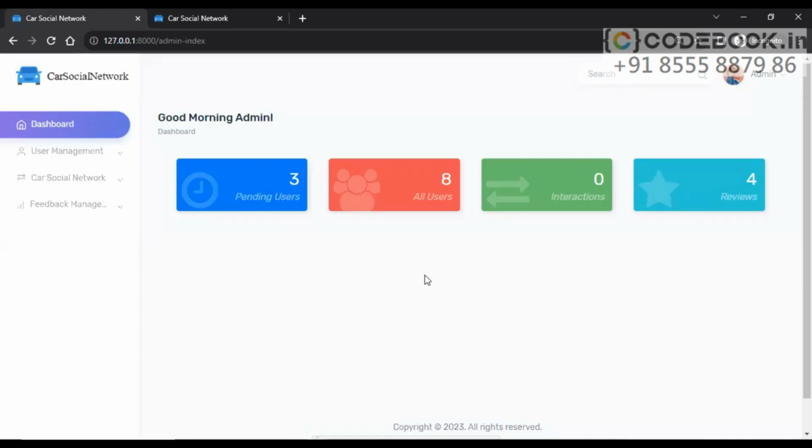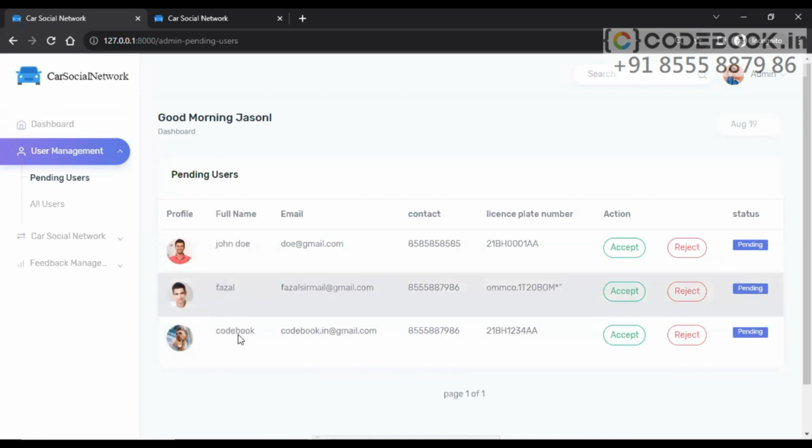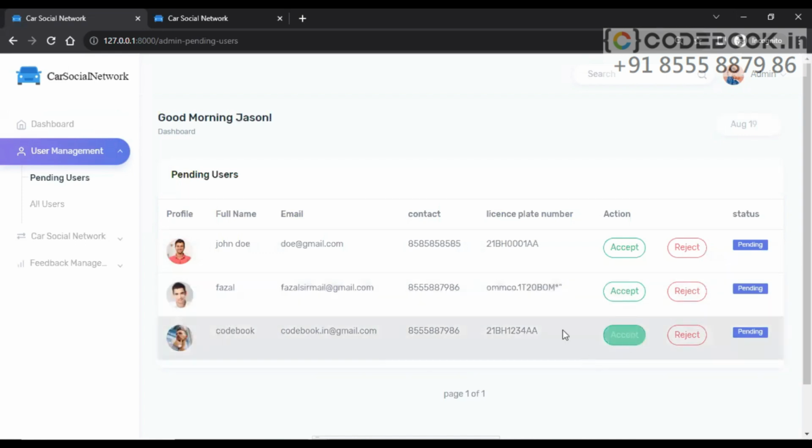This is the dashboard we are displaying for the administrator, a simple user interface. The information shown is pending users, all users, how many interactions have been made through this application, and how many feedbacks or reviews there are. Under user management, we have the option pending users. Let's go there, and we have got 2 users waiting for their account activation, along with license plate numbers.